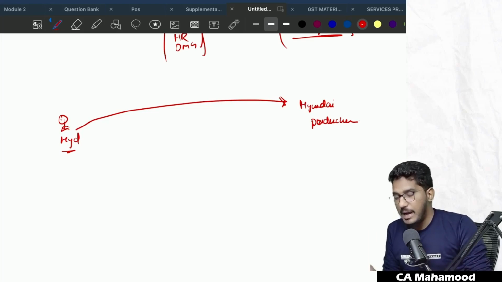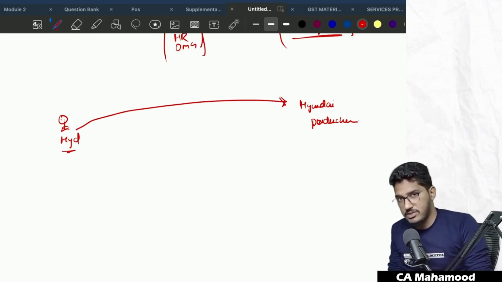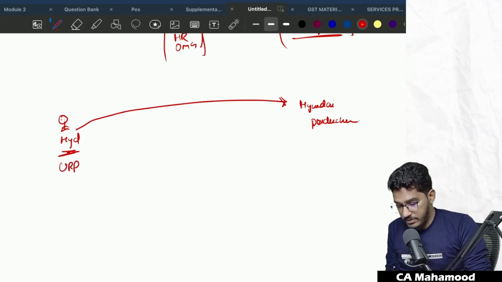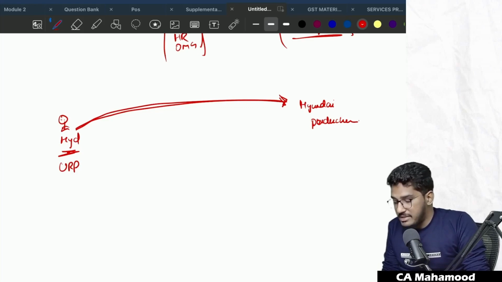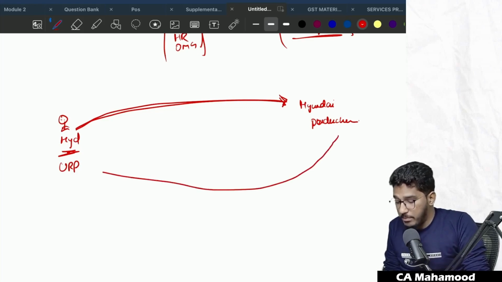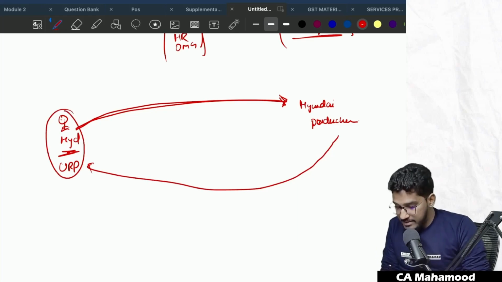So if he buys, I'm not talking about GST, guys. GST rate will be uniform. I'm talking about the road taxes and all. If you buy the vehicle, you need to pay a lot of road taxes, registration charges and all. So a person from Hyderabad, who is an unregistered person, is traveling all the way to Pondicherry. He is buying the car there in order to save that registration and road taxes. And once he buys the vehicle there, he will bring it back to Hyderabad. So in these cases, how to determine place of supply?